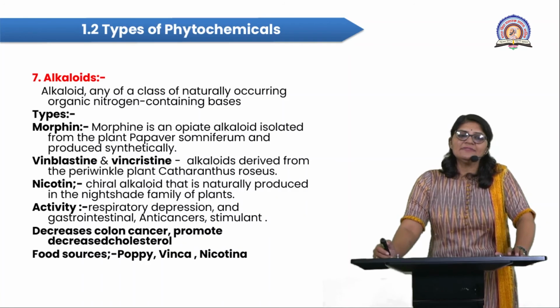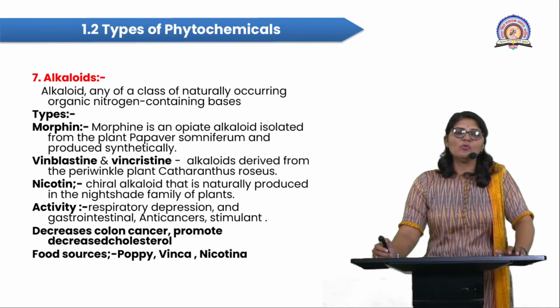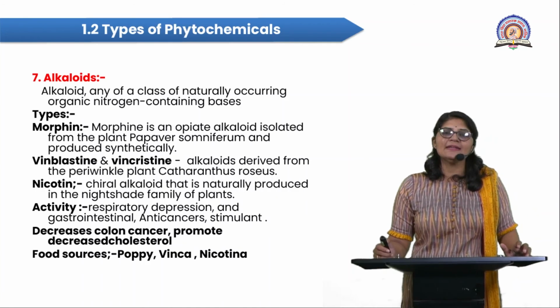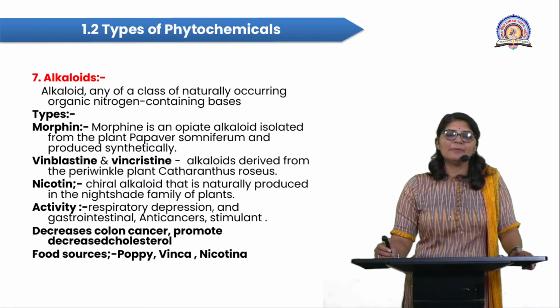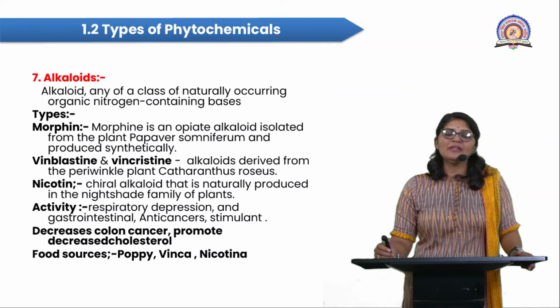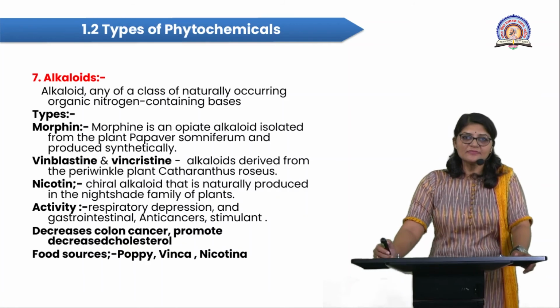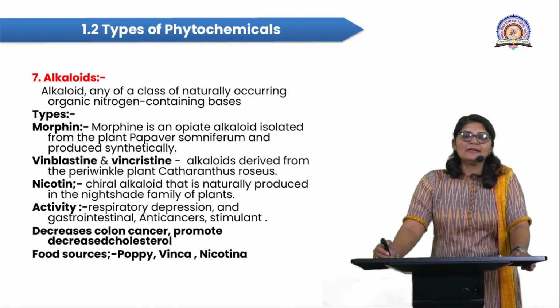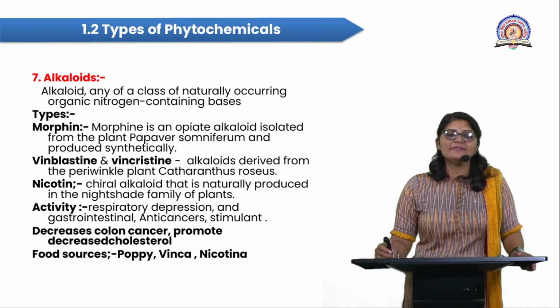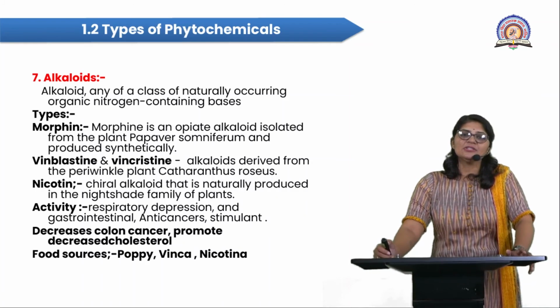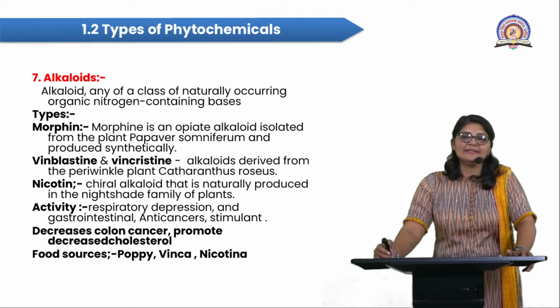Then the activities shown by the alkaloids morphine, vincristine, vinblastine, and nicotine. Here the activities include respiratory depression, as morphine specifically acts on the nervous system, and depression problems. Then gastrointestinal problems, then anti-cancerous activity, and nicotine is used as a stimulant agent.